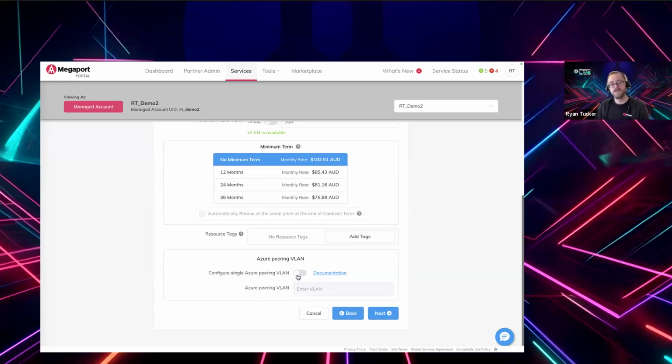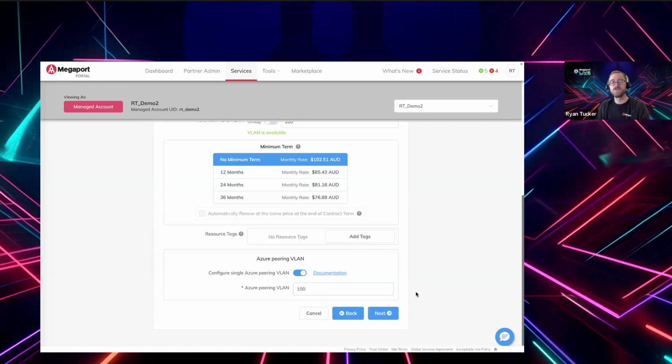If we don't want to do that, we want to just basically have Megaport deal with the hard part, so the customer device doesn't have to have support for that functionality or that additional configuration. What we can do is enable this configure single Azure peering VLAN option. Rather than delivering that service as is, with the two tagged VLANs inside of it, we actually just want it to deliver the one that we've tagged as VLAN 100, right?